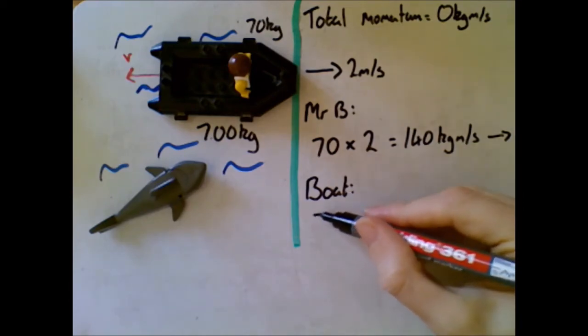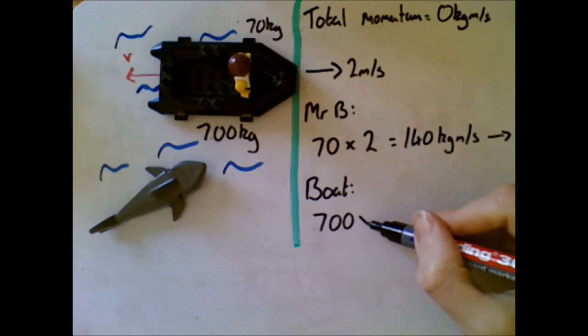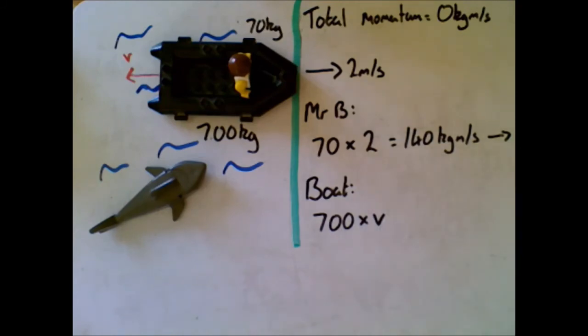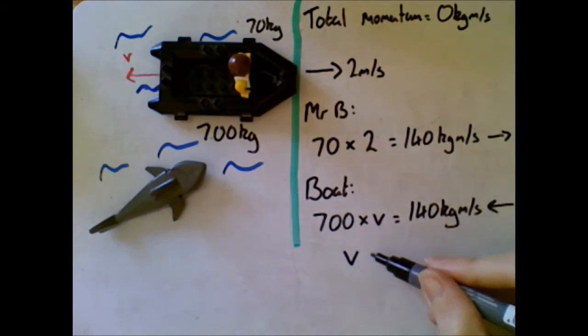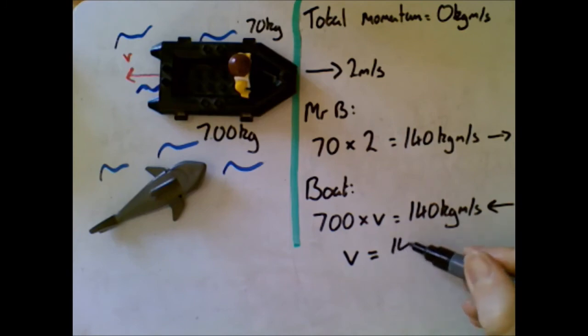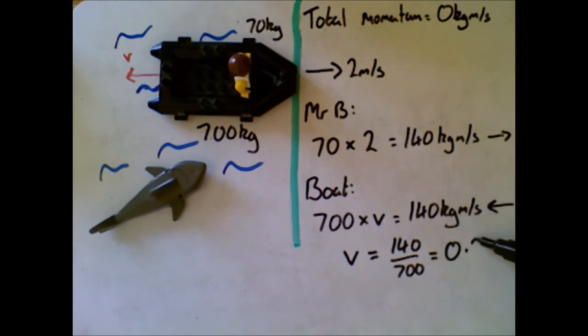So mass is 700 times the velocity, which is what we're trying to work out, must still give me 140. The only difference is that it's moving to the left. And so that means the velocity v is 140 divided by 700, and that gives me an answer of 0.2 meters per second.